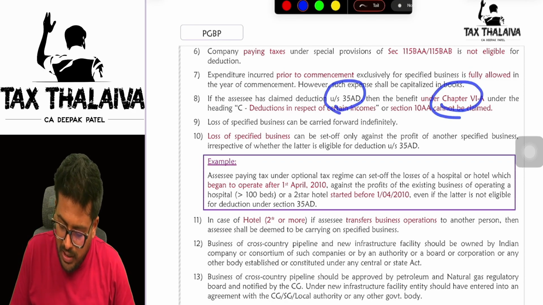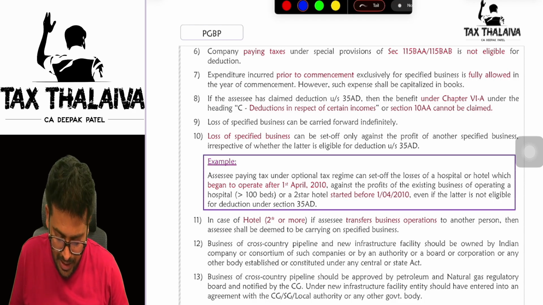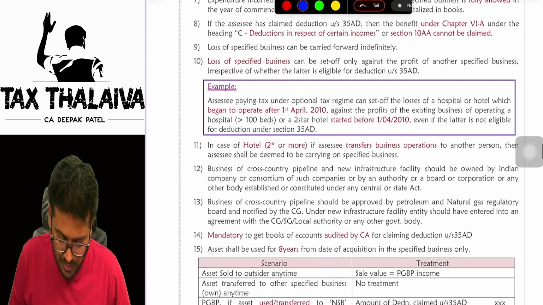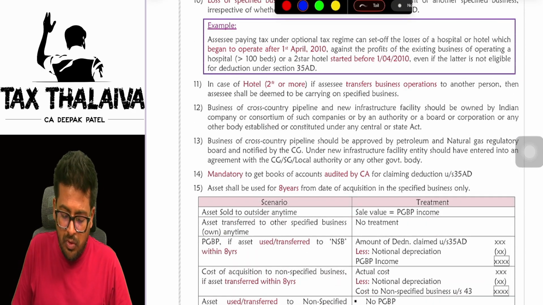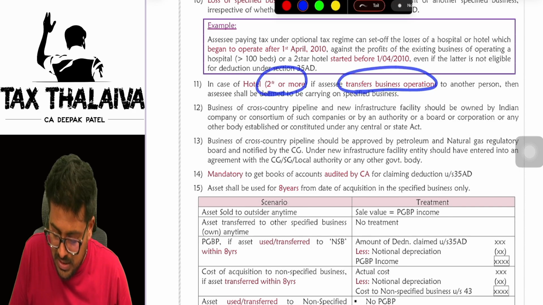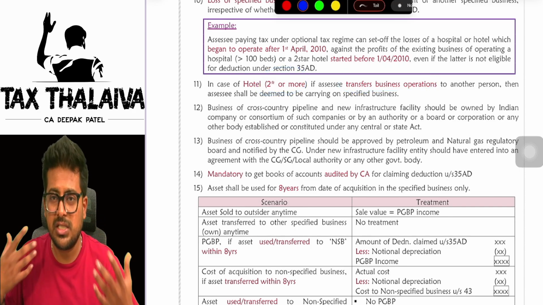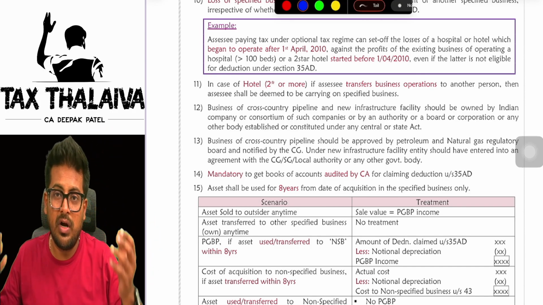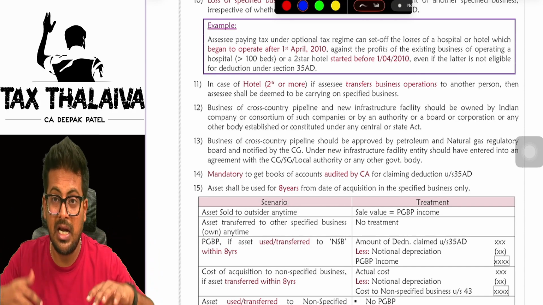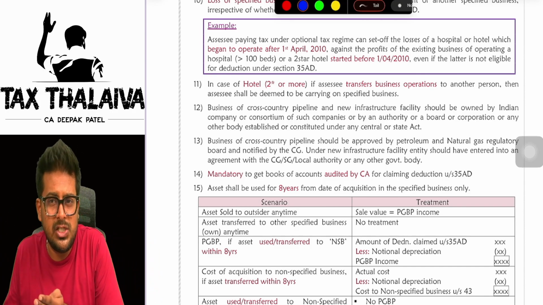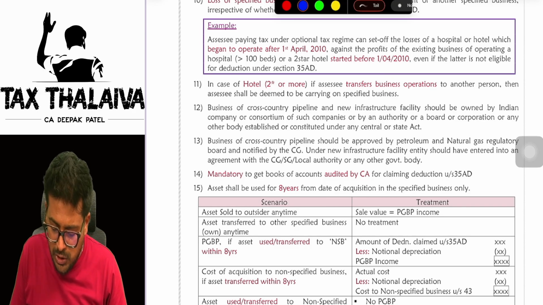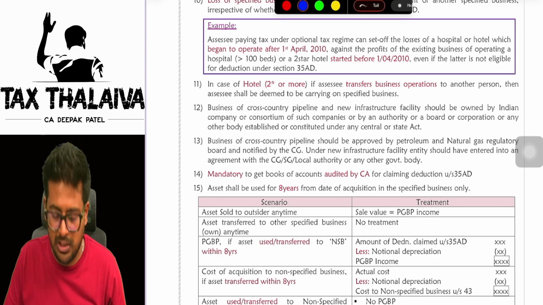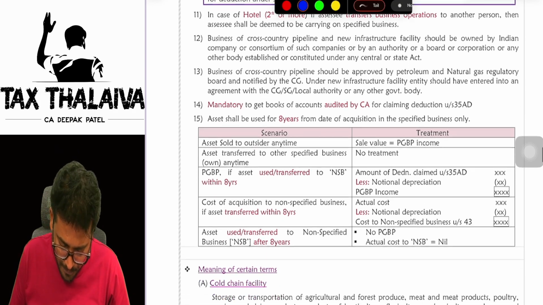Once you claim 35AD, you are not eligible for Chapter VI-A income related deductions. Loss of a specified business can be carried forward and set off only against the profit of a specified business only. In case of a hotel of 2-star or more, transfer of business operations. Let's say, for example, a 5-star hotel commenced the business. Whatever capital expenditure they have spent, they claimed as deduction, but they transferred only the management of the business operations of that 5-star hotel to someone else, not the ownership. Still it is eligible for 35AD deduction.